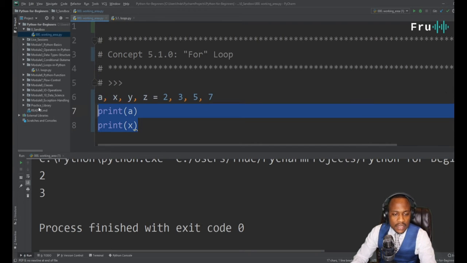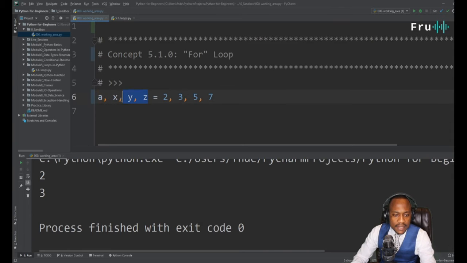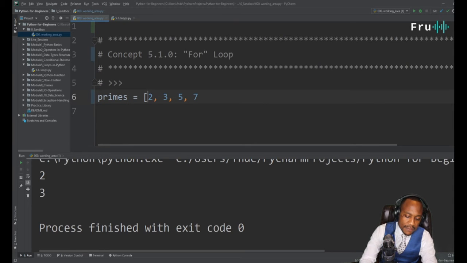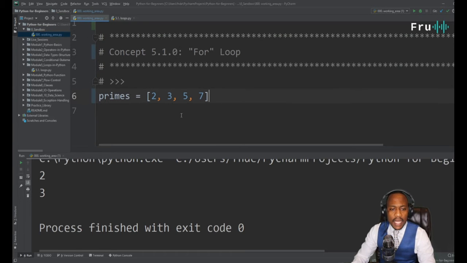So let's change this. Since this is the list of primes 2, 3, 5, 7 continues, let's just call this primes. This is a list of primes, and now we're going to define this into a new data structure here, and this would be our array, our array of primes. Now I want to go ahead and print every single item in this list. And now this is where the idea of loops comes into play.